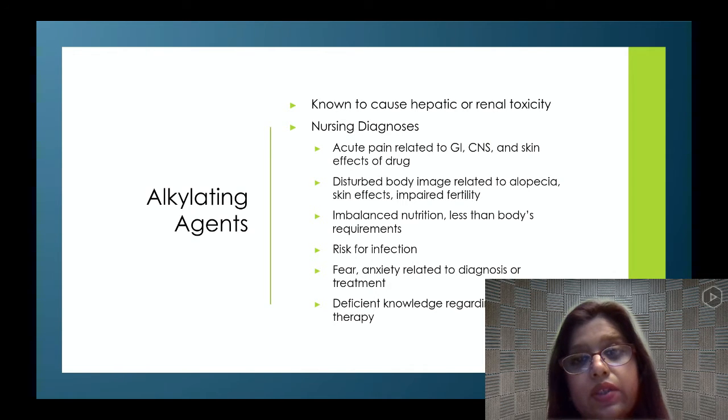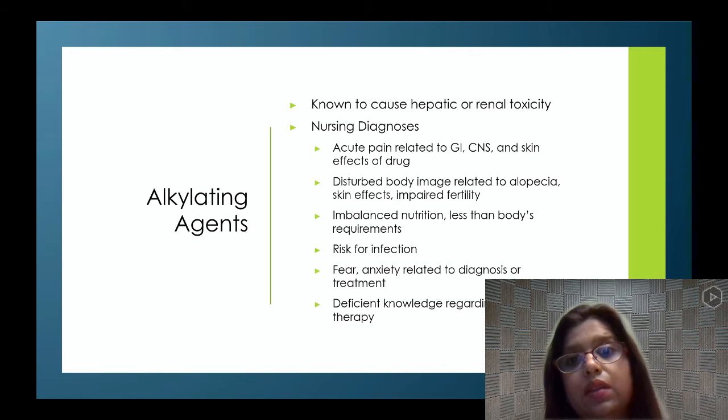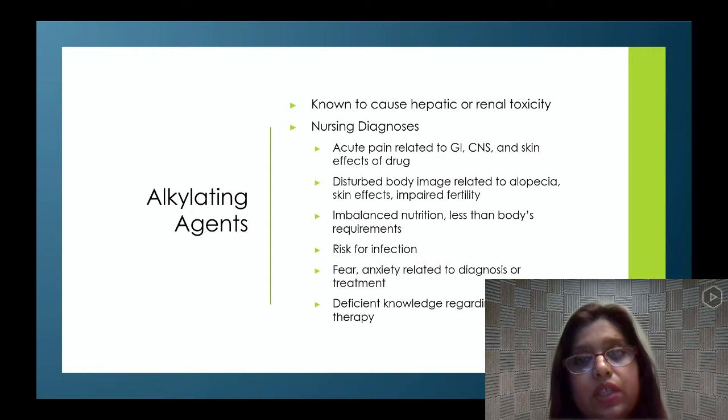Now, chemotherapy medications are strong in killing cells, like normal cells, right? So we want to make sure that their liver and kidney functions are normal before we start them, and we monitor their liver function and kidney function tests as we do our medication treatment. Now, nursing diagnoses could include pain related to GI, central nervous system, and skin effects of the drug. So whenever a person is getting those medications, we want to check for GI problems, nausea, and vomiting. So we give them Reglan or Zofran, which will reduce their nausea and vomiting.